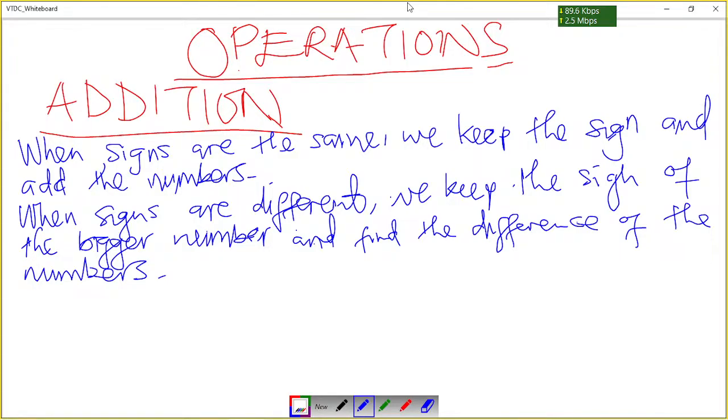When the signs are different, we keep the sign of the bigger number and find the difference of the numbers. That means when the signs are different, we subtract the numbers.